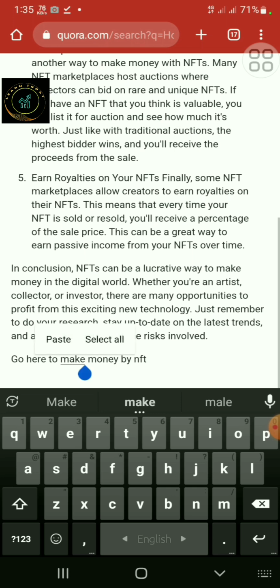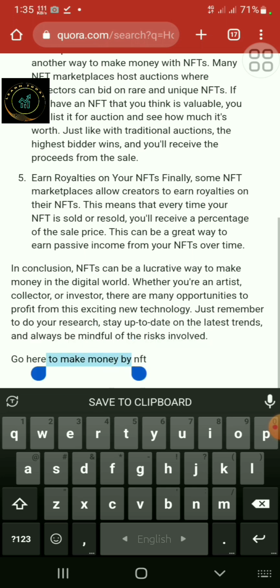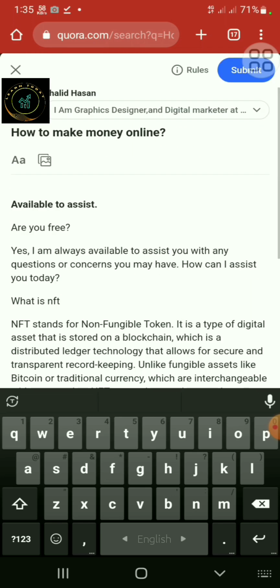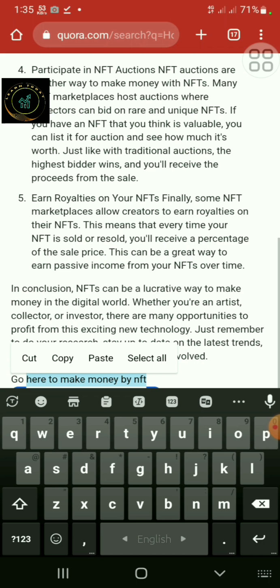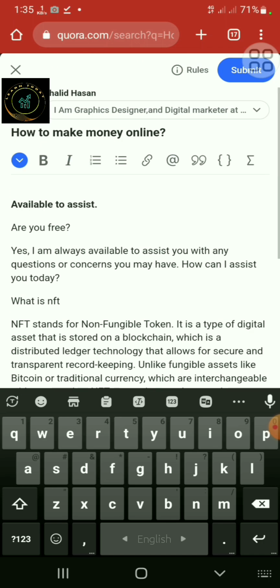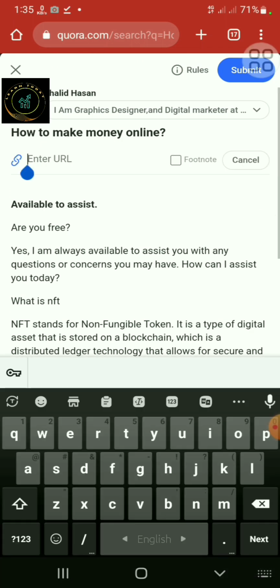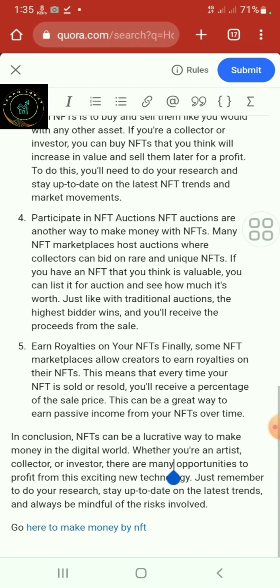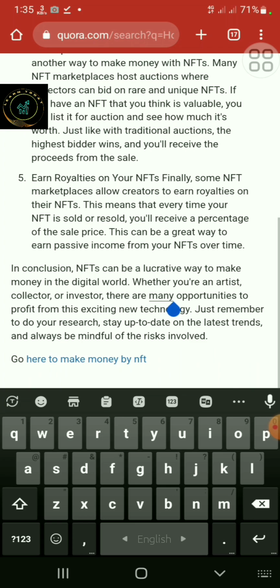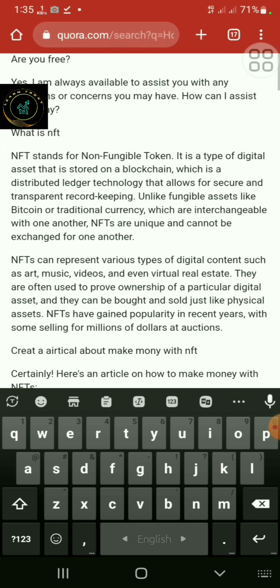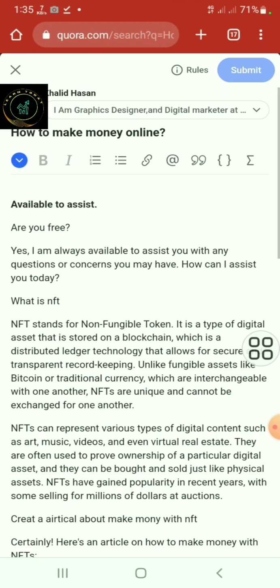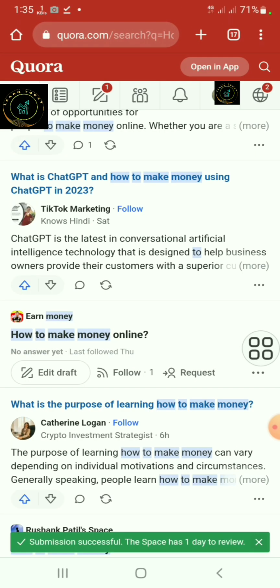Okay, and just tap on here and click on the link icon and just paste and add. Okay, this is linkable. You see, this is linkable. And finally, you need to submit this answer. So this is successfully submitted.